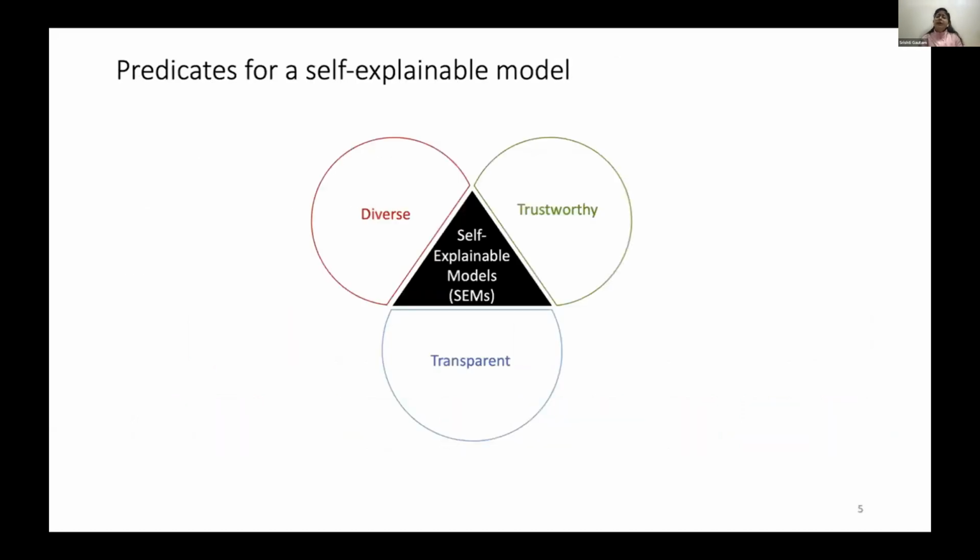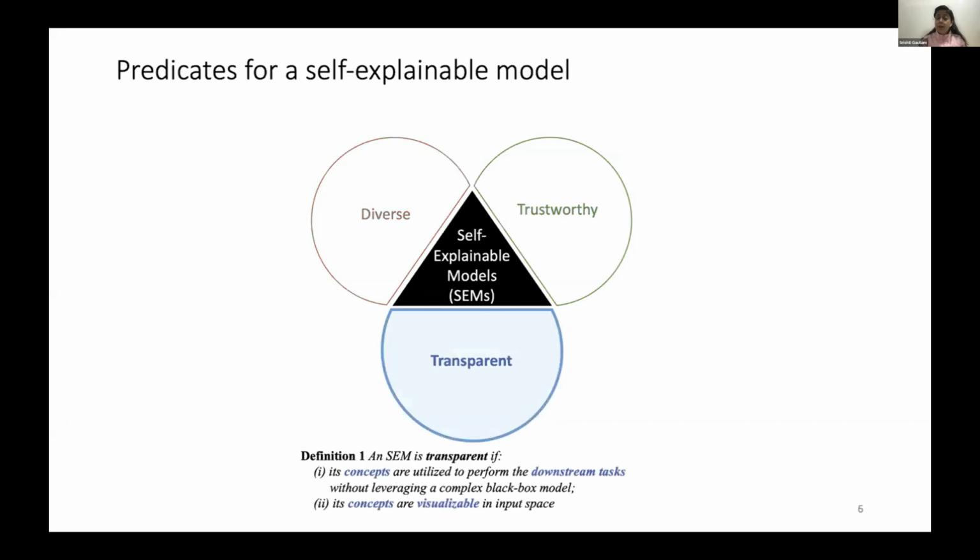Now moving on, self-explainable models are very new in themselves. They have been around for just 3-4 years max. So the problem is there are no quantitative or qualitative measures in place yet for quantifying these models. So in this paper, we started with defining three predicates, which can form an umbrella over all the existing self-explainable models, and we can actually categorize different models. The first one, and very important one, is transparency.